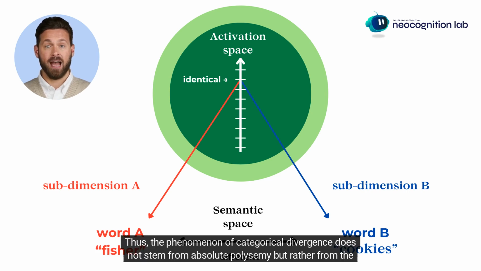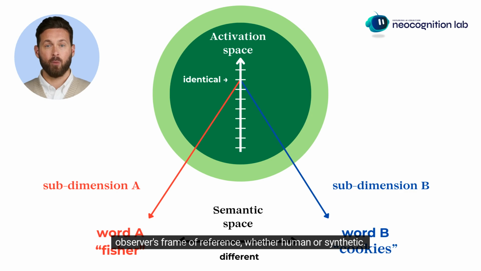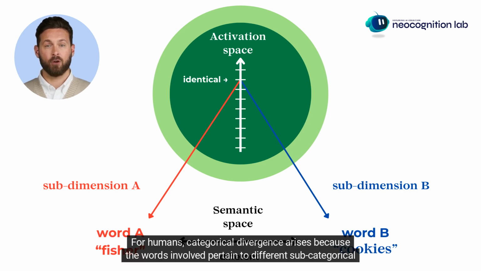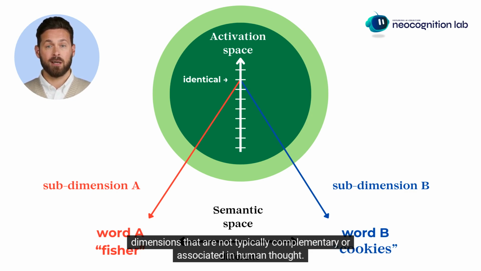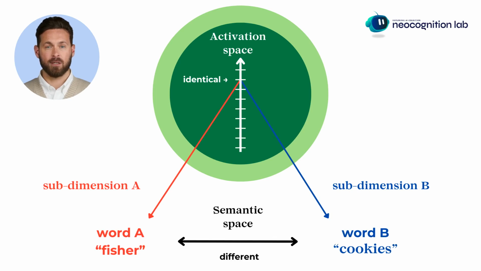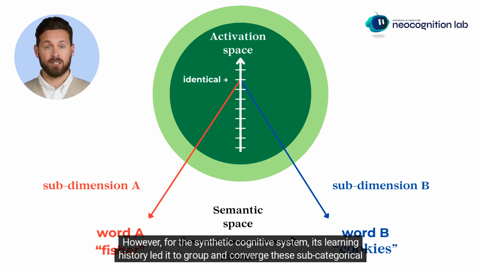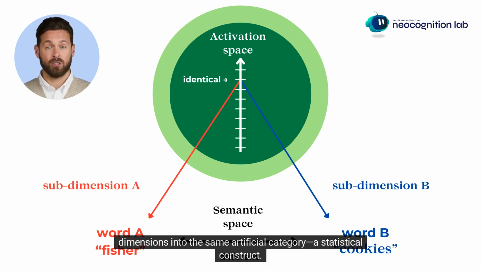Thus, the phenomenon of categorical divergence does not stem from absolute polysemy, but rather from the observer's frame of reference, whether human or synthetic. For humans, categorical divergence arises because the words involved pertain to different subcategorical dimensions that are not typically complementary or associated in human thought. However, for the synthetic cognitive system, its learning history led it to group and converge these subcategorical dimensions into the same artificial category, a statistical construct.